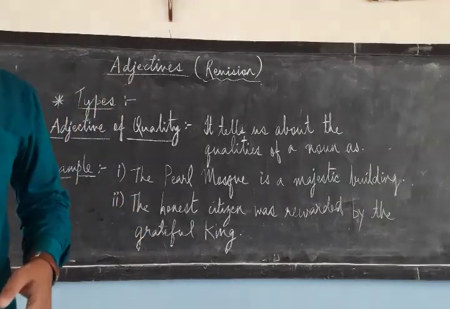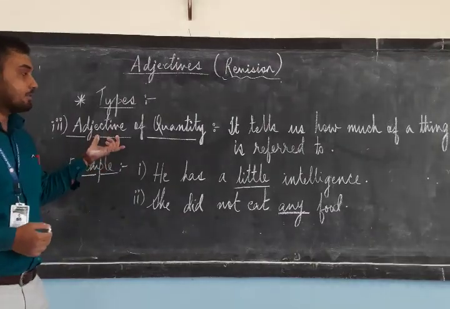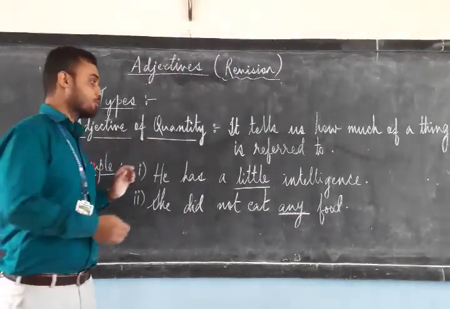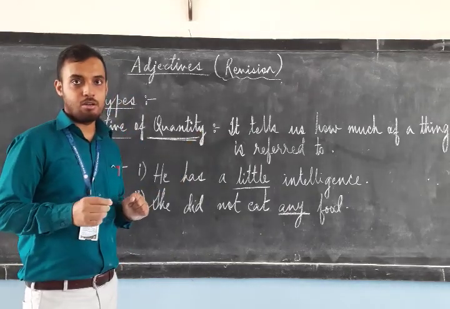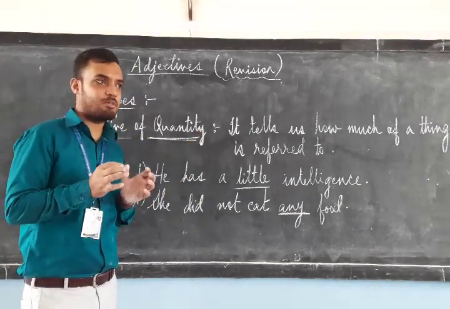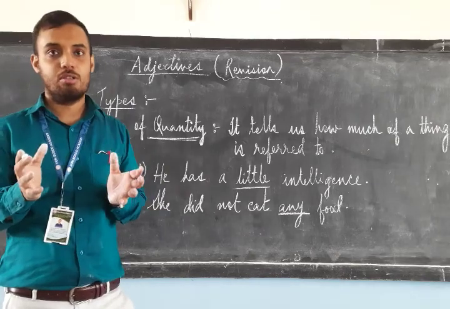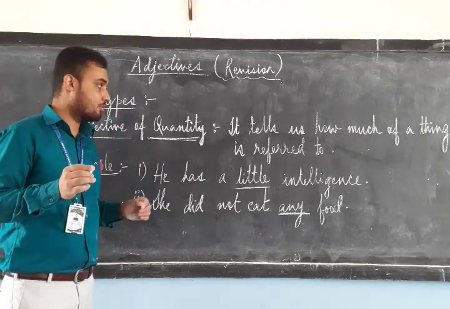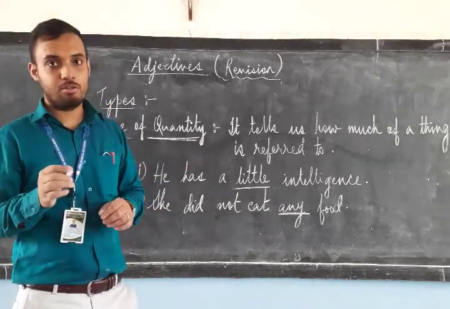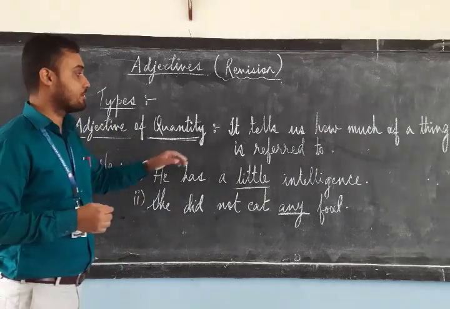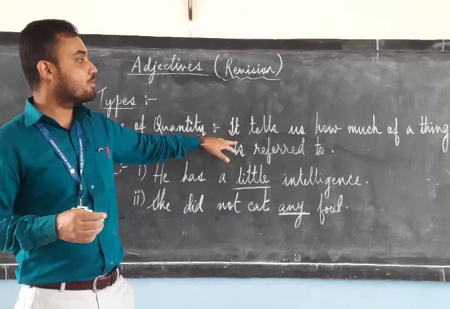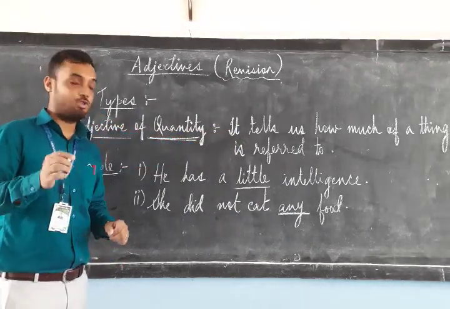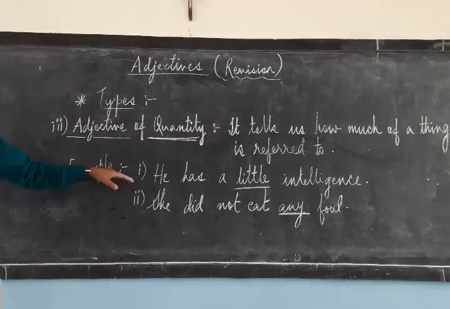The third type is adjective of quantity. Now by this term, what do you understand? Quantity always describes how much. It answers the question how much. Okay? That's not given in your book, but I am giving it as an explanation. Now we'll see the definition. It tells us how much of a thing is referred to. Understand it with an example.